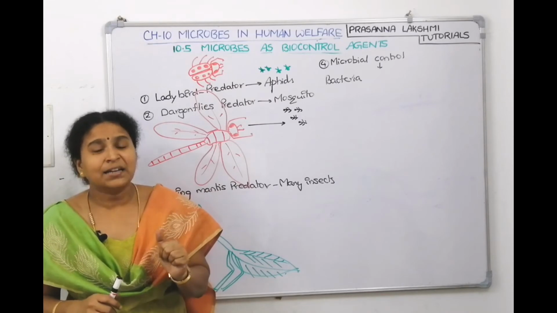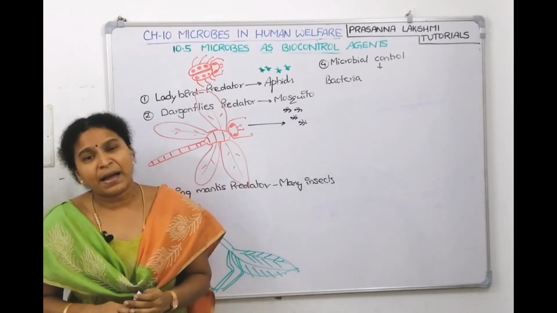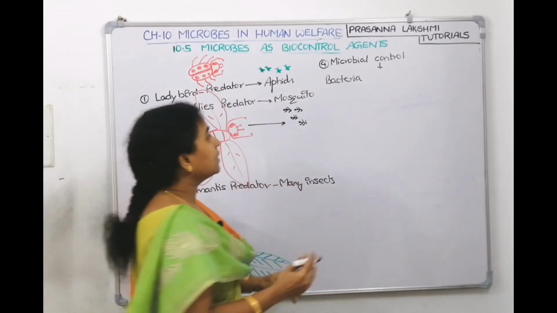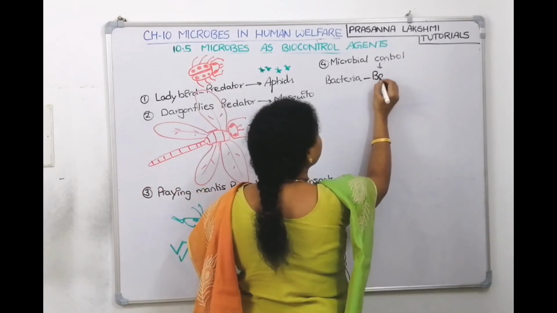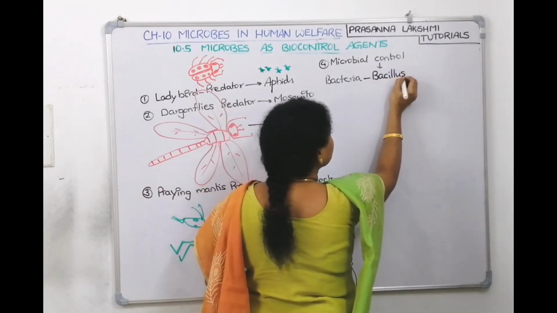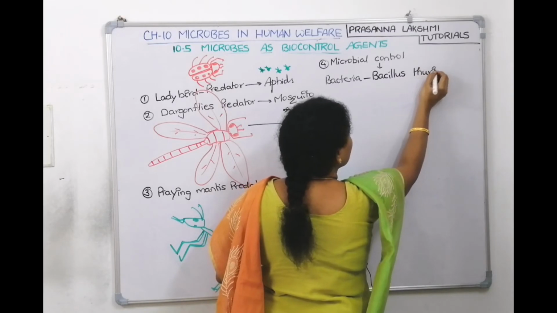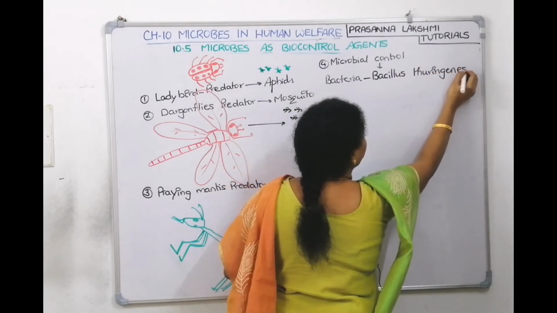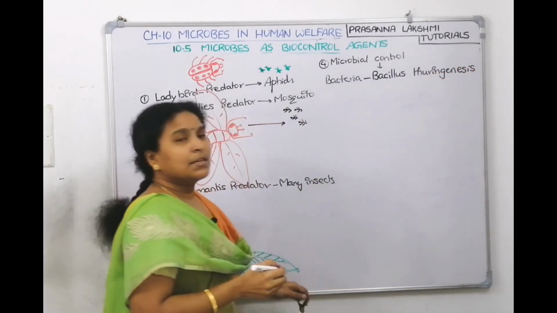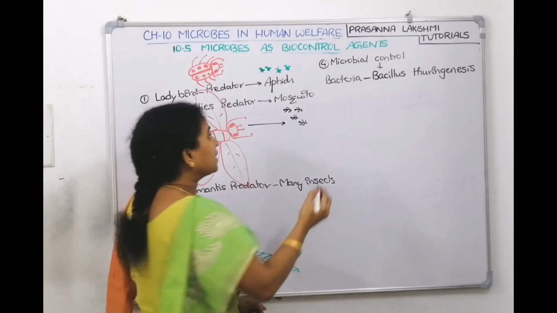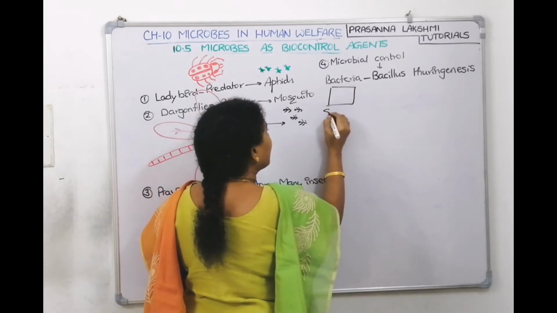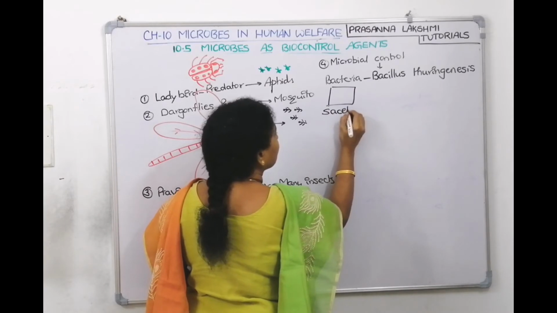So if you know that, why can't you use the BT bacteria? There is a bacteria. What is the name of the bacteria? Its name is Bacillus thuringiensis. Now this bacterial packet, sachet will be available, right?